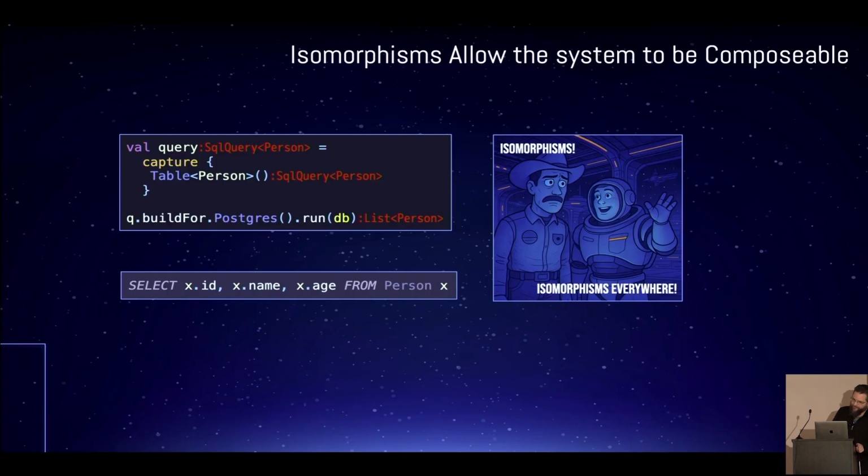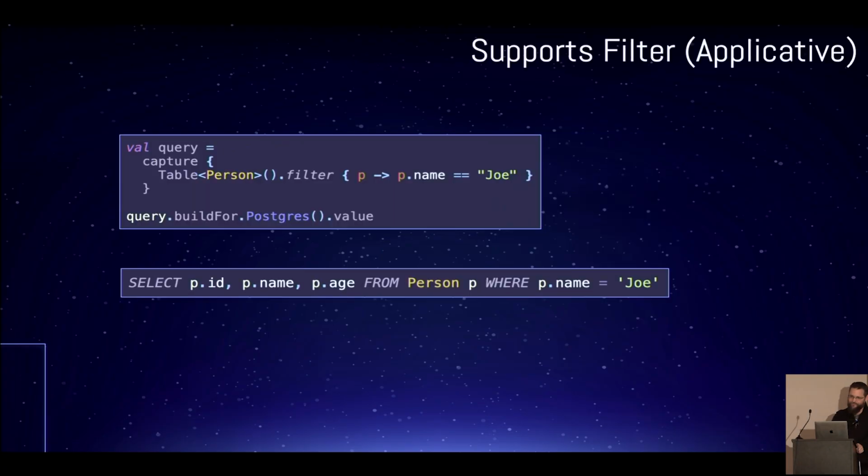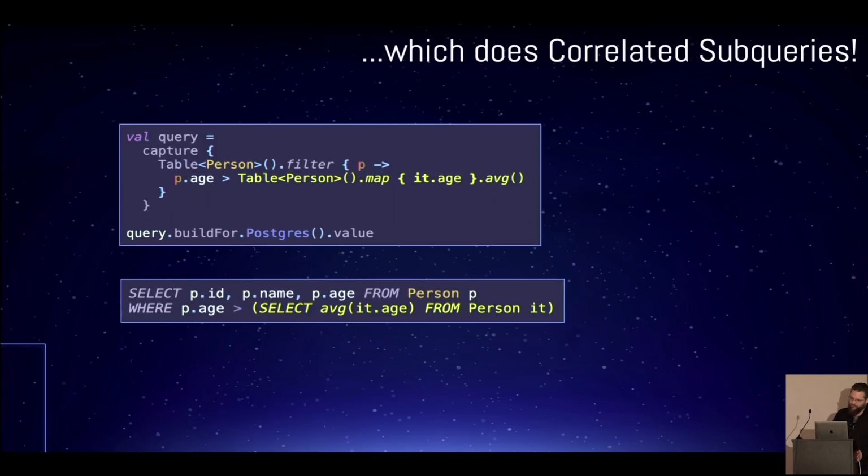They are all isomorphic. And again, this goes back to the LINQ design. This goes back to the design coming from LINQ, where you have a direct style syntax or an SQL style syntax that is based on sugar from the select and select many applicatives. Okay, and let's take a look at some of the applicative operations. Okay, normal filters. Correlated subqueries. We can do correlated subqueries, and they will just work normally.